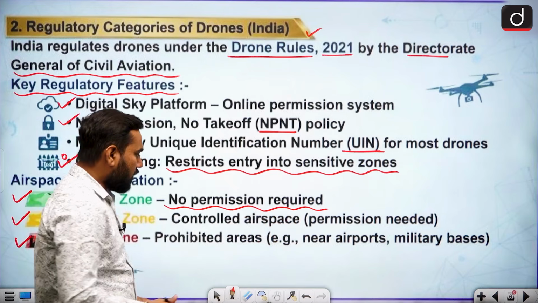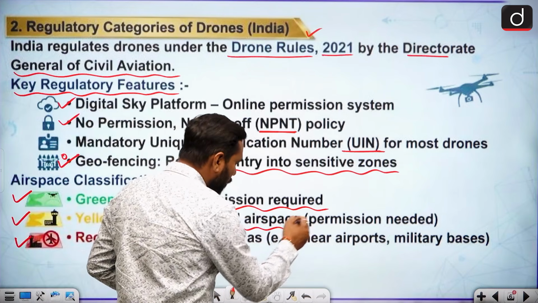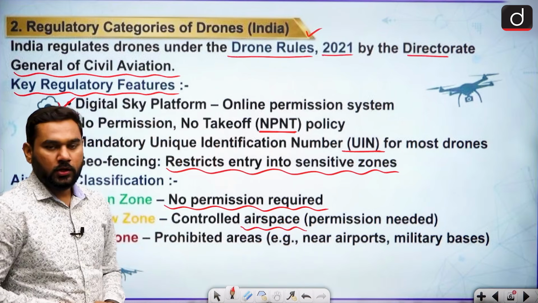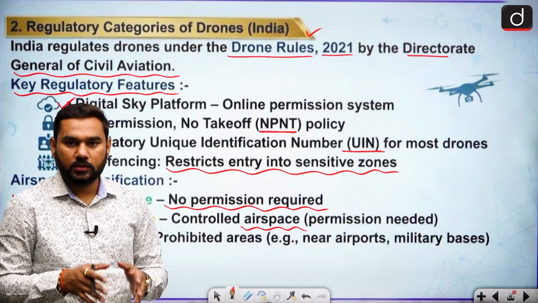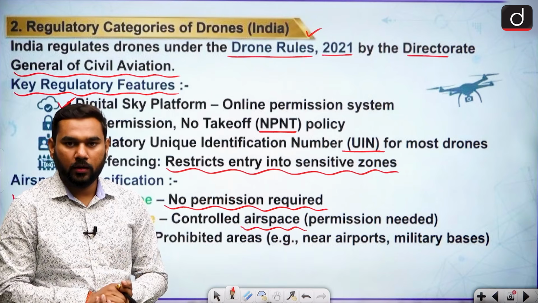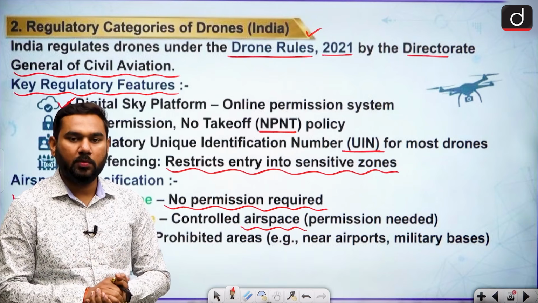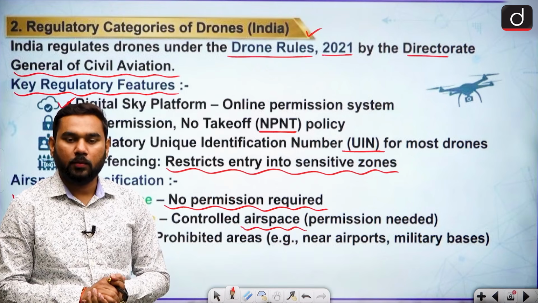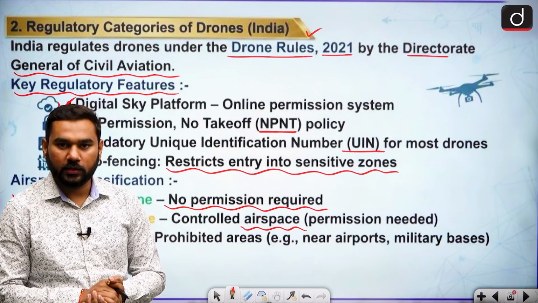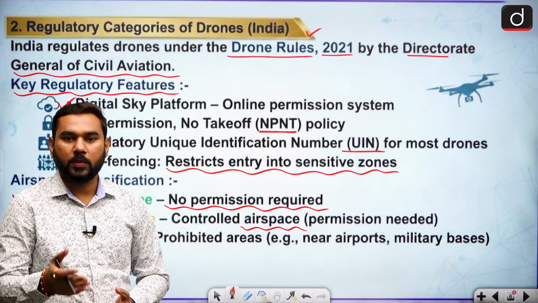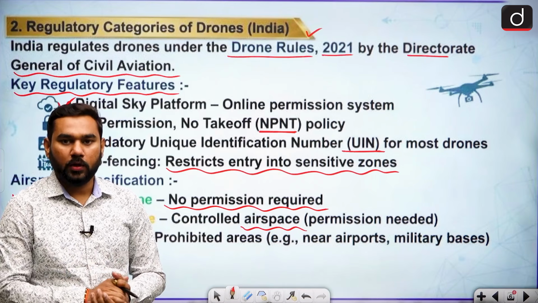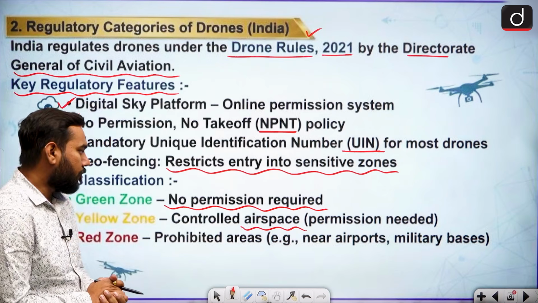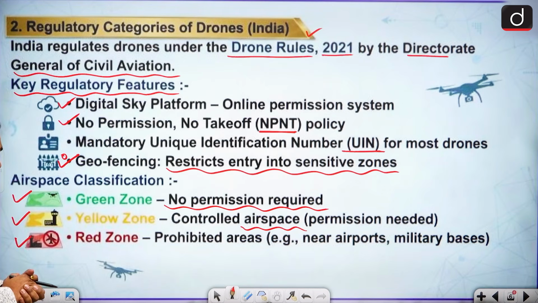So when the word airspace comes out, this is legal. Like any mall, any office that can be regulated by the government, or a sensitive zone, or maybe we can say a place where a higher number of people work in the same building, in that category of space you cannot use the drone, because that can create some new type of risk in those places.